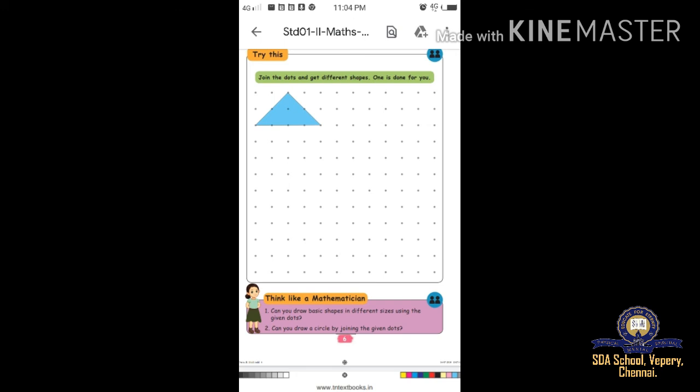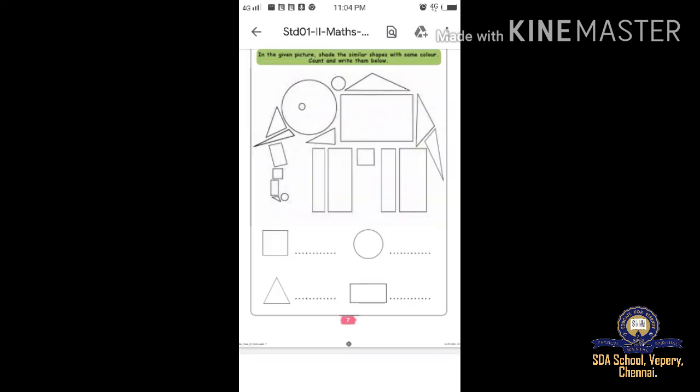Okay, shall we go to the next page, page number 7. In the given picture, shade the similar shapes with the same color and count and write them below. What does the picture look like? It looks like an elephant. How many squares are there? Circle, triangle, rectangle. You have to count and write the answer. How many squares are there? 2 squares are there, okay?